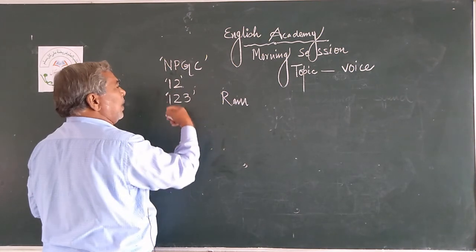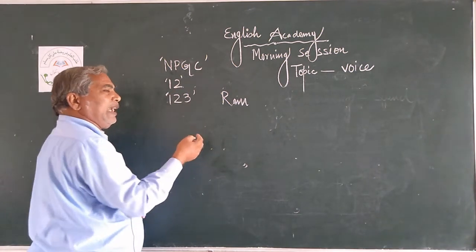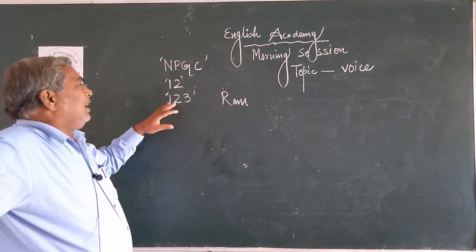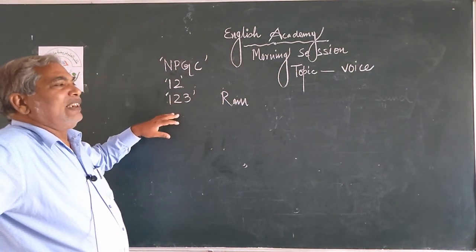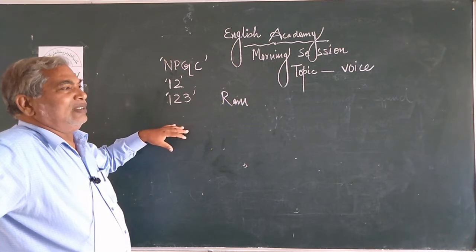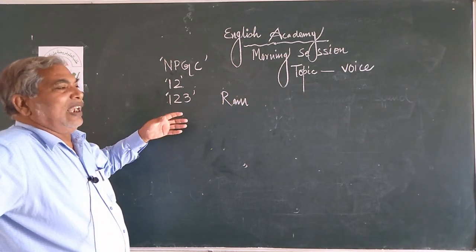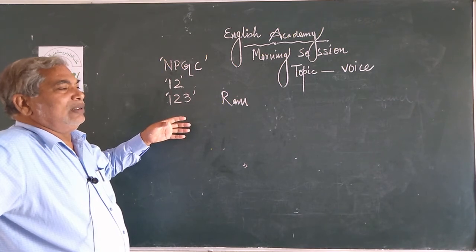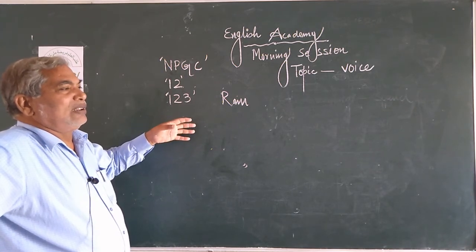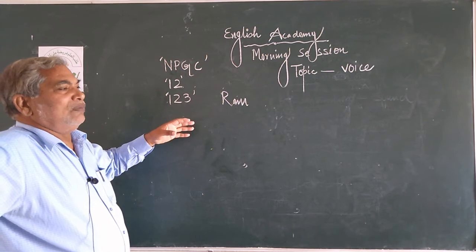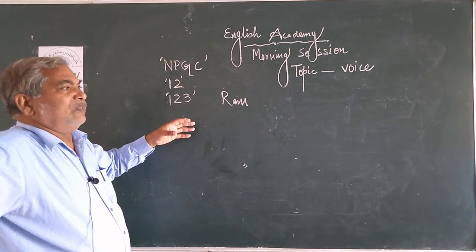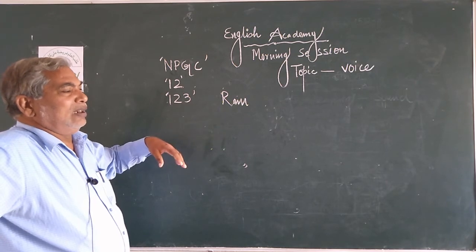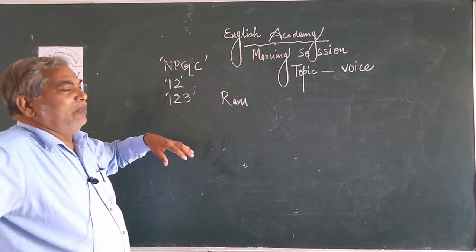How can you explain 1, 2, 3? These are my concepts. When I teach grammar in higher section or lower section, these are my concepts and my imagination, as I have taught you the imagination of Robert Frost in his poems Fire and Ice, The Road Not Taken, Stopping by Woods on a Snowy Evening.